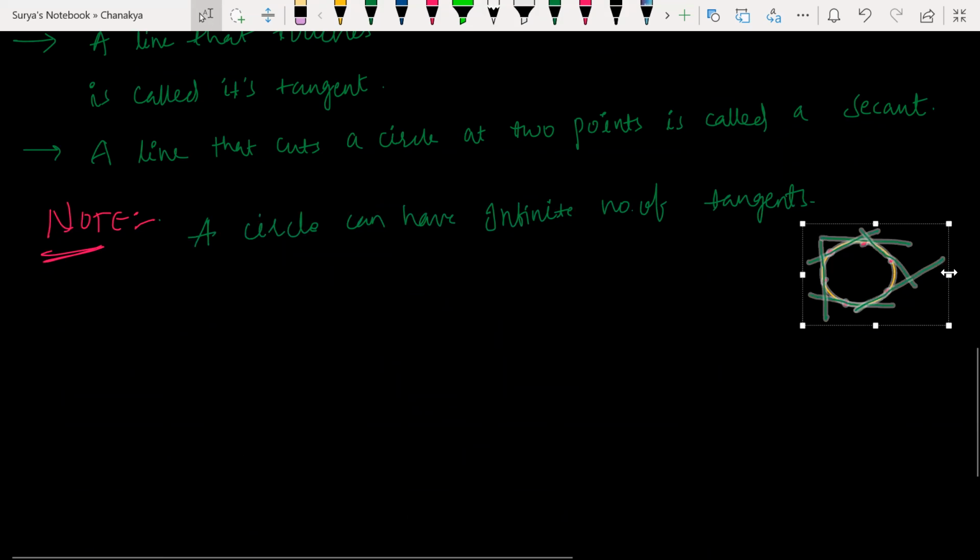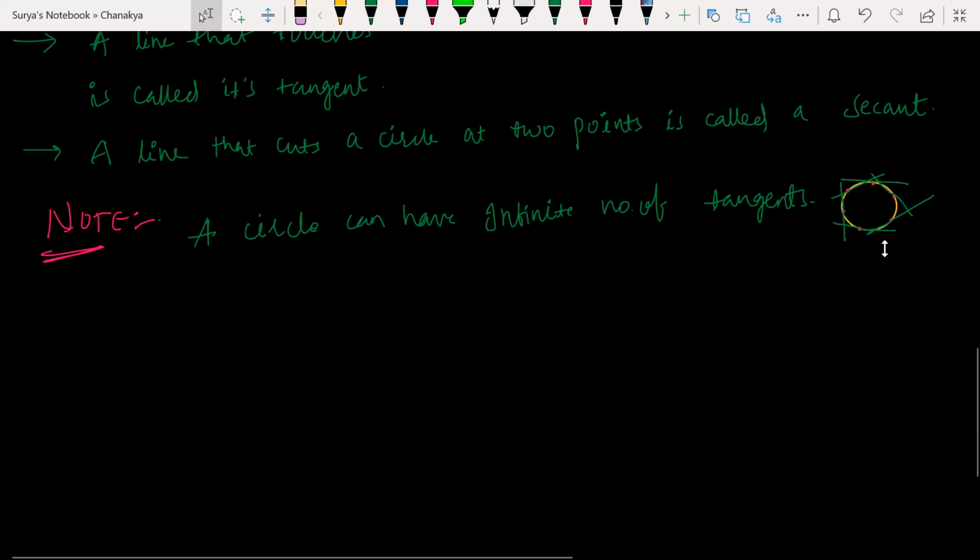Sir, but at a point, wouldn't the secant fill up the circle and then it will be done? But you can overdraw it, right? You can overdraw it. Look at this here. Take a big circle. You take the entire earth. Earth is a circle.